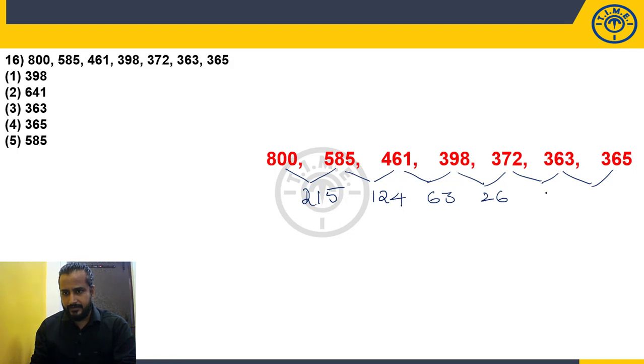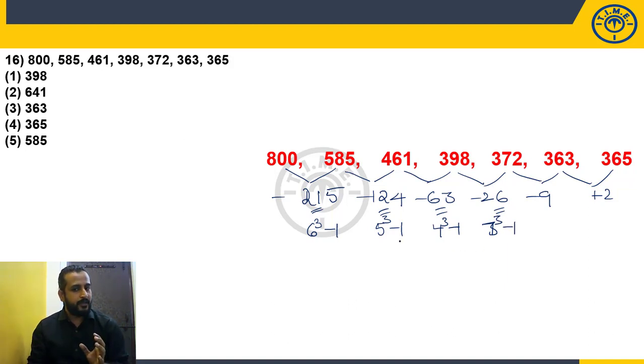372, 363, it is 9. So far it is minus, but here it is plus. But look at the numbers: 215, 124, 63, 26. Can you recognize these numbers? Yes, these are nearest to cubes. 215 can be written as 6 cube minus 1. 124 as 5 cube minus 1. 63 as 4 cube minus 1. 26 as 3 cube minus 1.